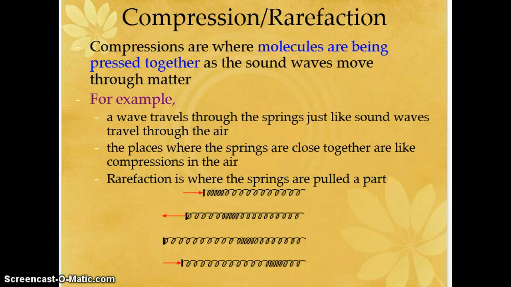Compression and rarefaction. We have talked a little bit about compression and rarefaction when we talked about the parts of a longitudinal wave. Compressions are where molecules are being pressed together or smashed together as the sound waves move through matter. For example, a wave travels through the springs just like sound waves travel through the air. The places where the springs are close together are like compressions in the air. Rarefaction is where the springs are pulled apart.